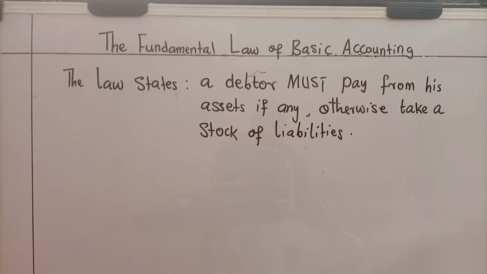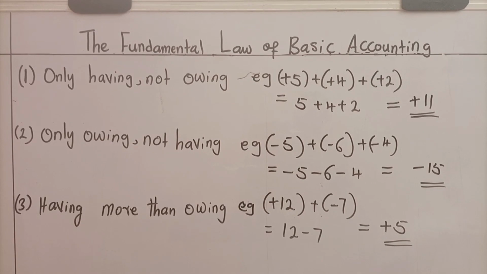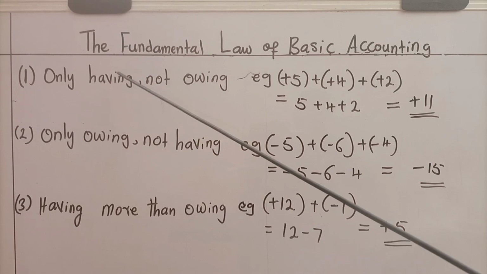Let us use this law and apply it in carrying out basic accounting, especially with respect to lesson number 3, that is section 3 that talks about peculiar cases of accounting. Let us now delve into these peculiar cases of accounting and use this law to do accounting therein. Let us see. The first of such peculiar cases is only having, not owing. You only have, you don't owe anybody. Let's see an example.